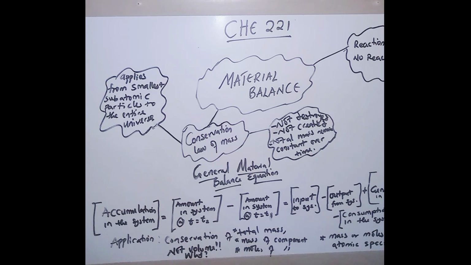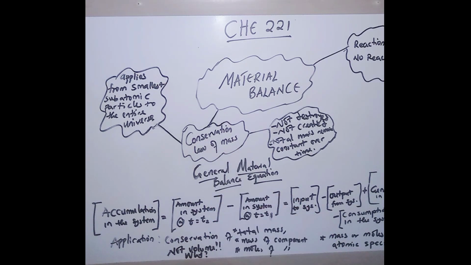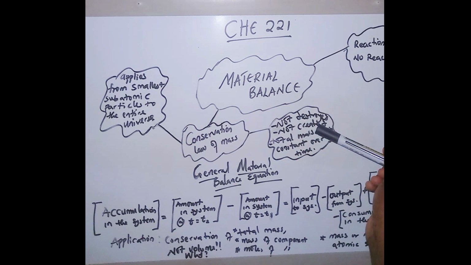Material balance was derived from the concept of the conservation law of mass, and the conservation law of mass says that matter can neither be created nor be destroyed, but it can be changed from one form to another. It cannot be destroyed, it cannot be created, and it converts from one form to another.